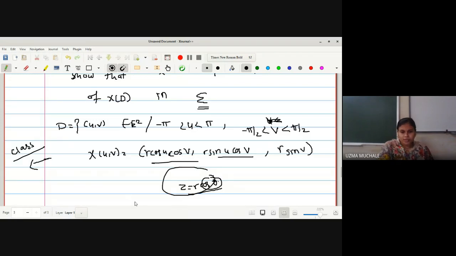Okay. So here we have written this x of (u, v) with the help of that consideration. And now in the next lecture, I will show you how to convert that rectangle into the form of a sphere.